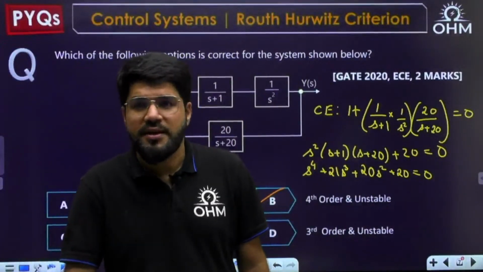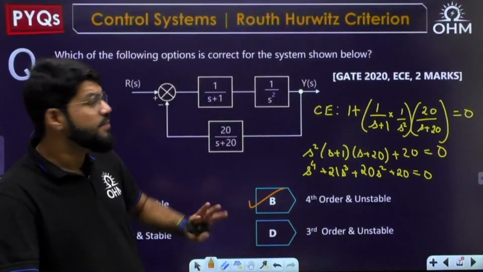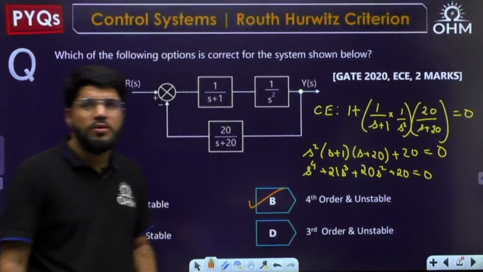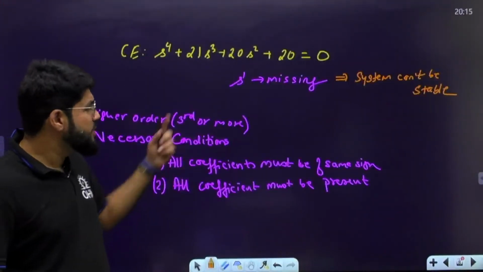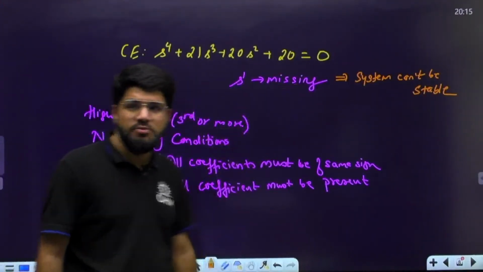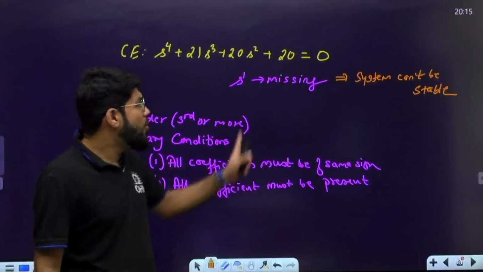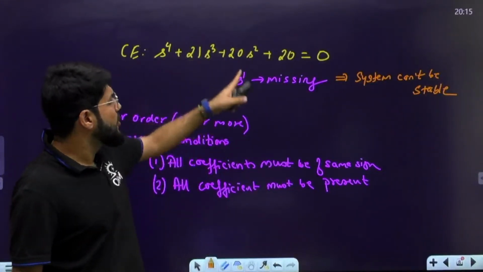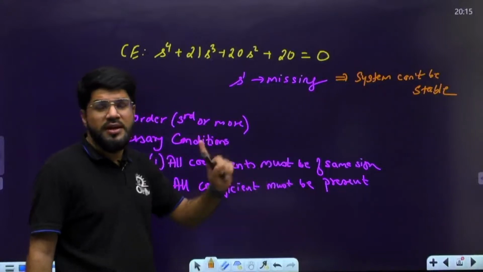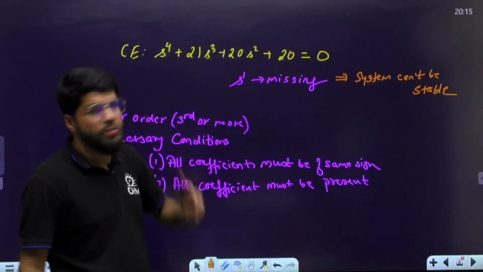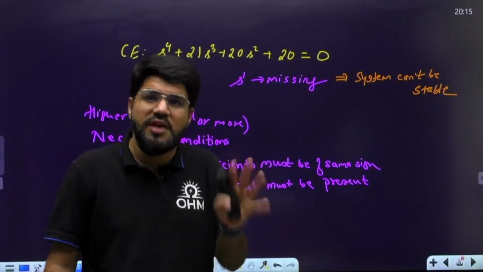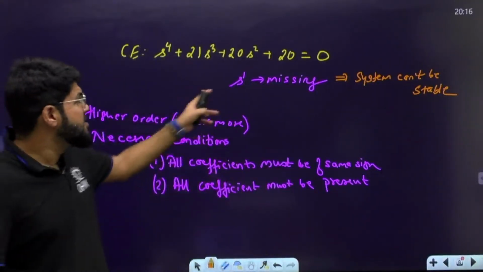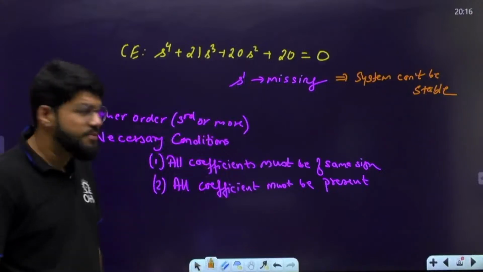Yes, Suraj Rai, correct answer, it is B: fourth order as well as unstable, without applying Routh Hurwitz. Although it's higher order, we don't need to apply Routh Hurwitz because the necessary condition fails. What are the necessary conditions? All coefficients must be of the same sign. Okay, all are plus, but all must be present. Here the coefficient of s power 1 is 0. All must be positive, strictly positive, not even 0. If it is 0, that means it's a missing case. So the system can't be stable.